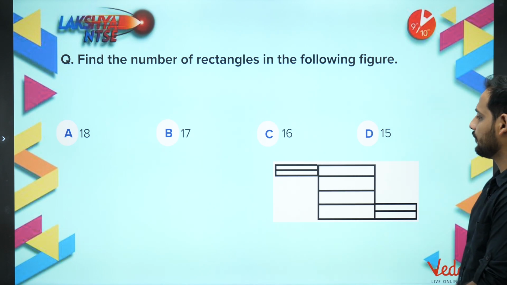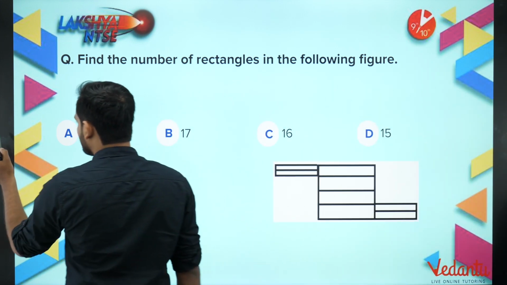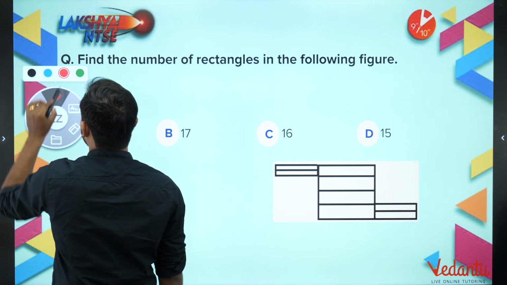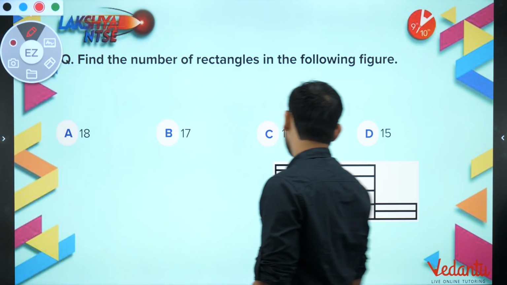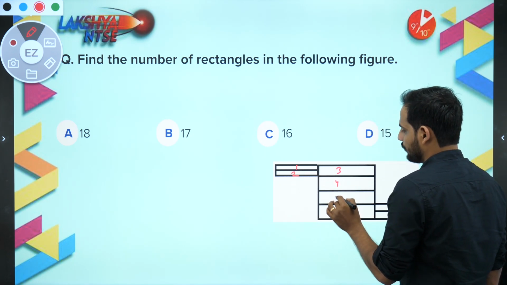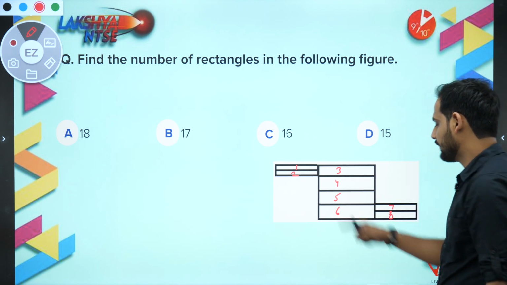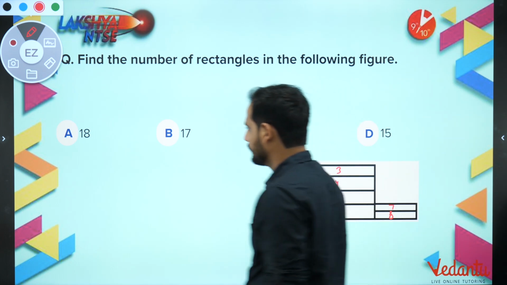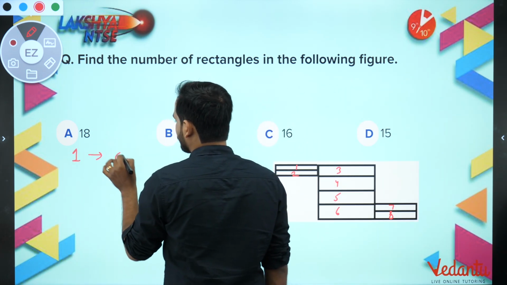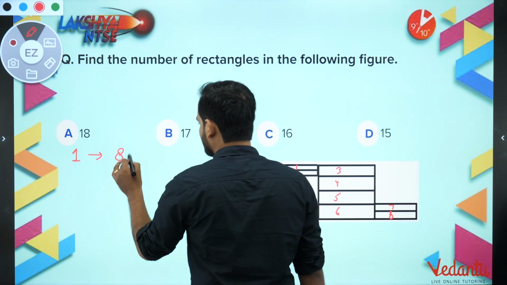Find the number of rectangles. So again, as you know, we will divide it into smaller units. Okay, chalo. So let us divide it into smaller units. So this is 1 2 3 4 5 6 7 8. Now all 8 are rectangles. So by single units I have got 8 rectangles.